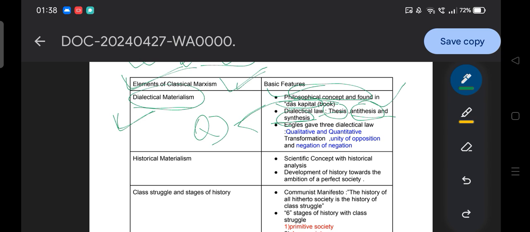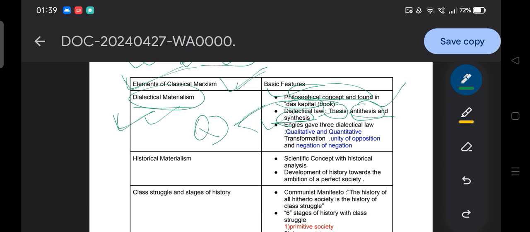Okay, take another example from your side. If someone tells us to plan a picnic spot for this place, and another friend says no, we should not plan a picnic spot for that place, the synthesis will be to include each and every idea, synthesize them, and come to a better idea. That is how the dialectical law works, and they present dialectical materialism with the help of this philosophical concept.